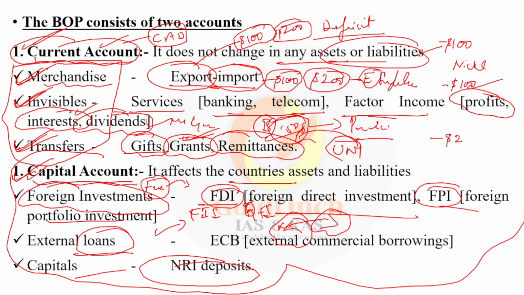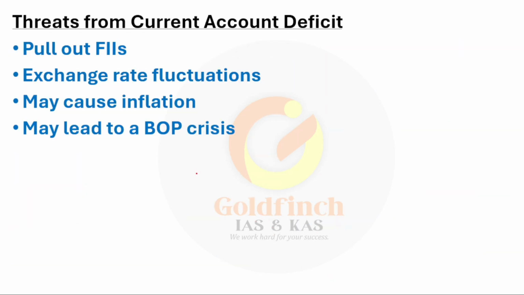What is the total deficit for India? $200. That's $200 million. You can take whatever example. So that is current account deficit. In the current account, we have a shortage of 200 million here. You get the point? Because we are exporting less and importing more, and very few services are coming into the country and more services are given to foreign countries. Very few gifts are coming into India and more gifts are going out of India. Grants are coming less into India, and more grants are going out of India. Whenever this happens, it creates a deficit, which is called current account deficit. I hope you understood, right?